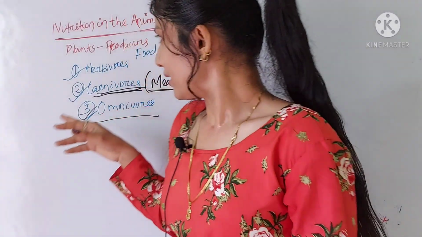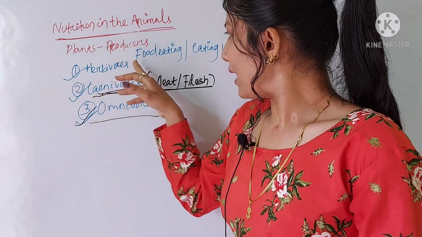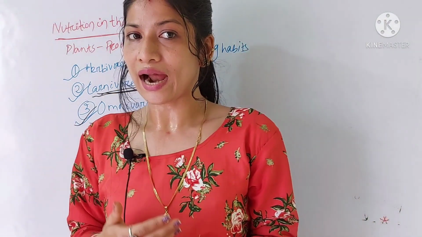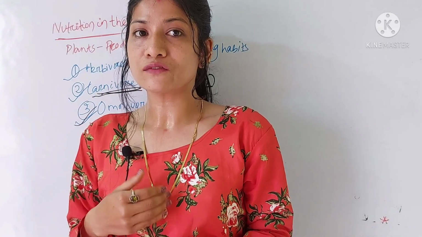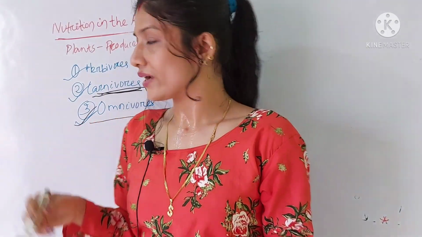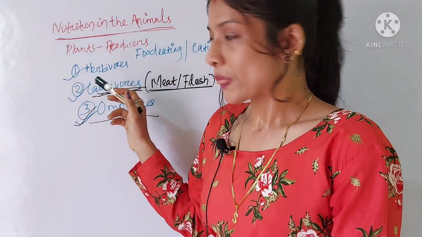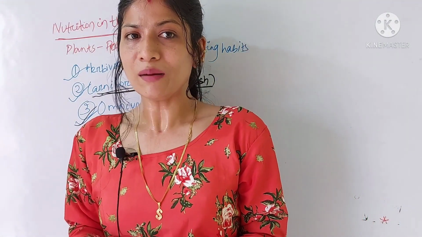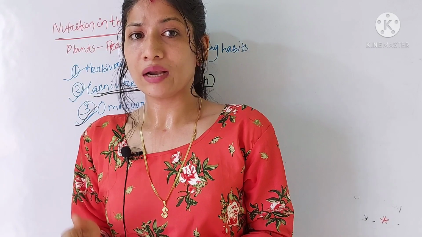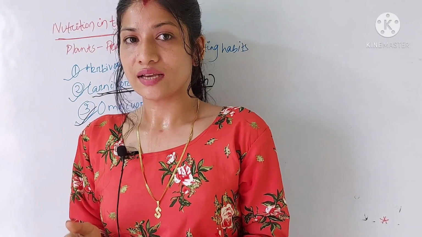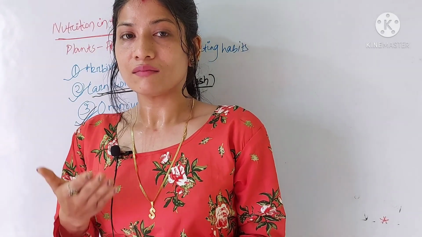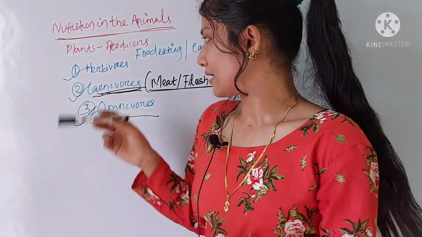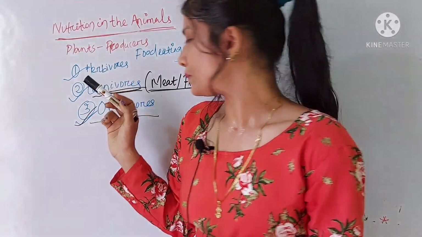Okay, again I am repeating, the animals are classified into three categories depending upon the food habit or the eating habit. First one is herbivores. The herbivores are the plant eaters who eat only the plant products. For example, cow, buffalo, horses, ox, then elephants, goats. These are the examples that come under the herbivores.